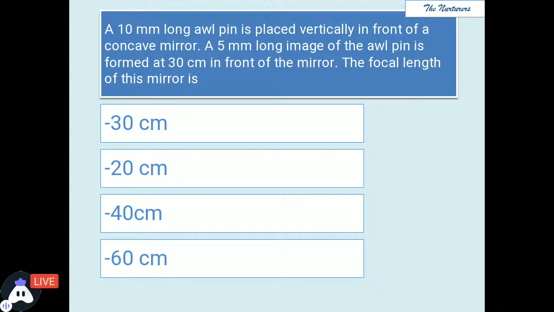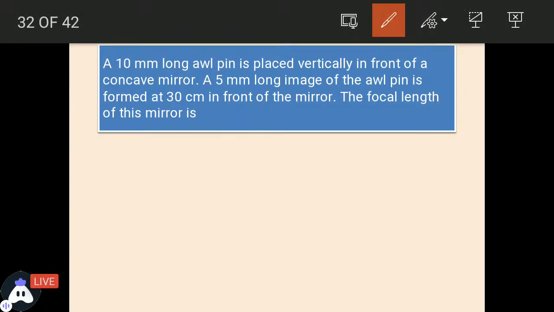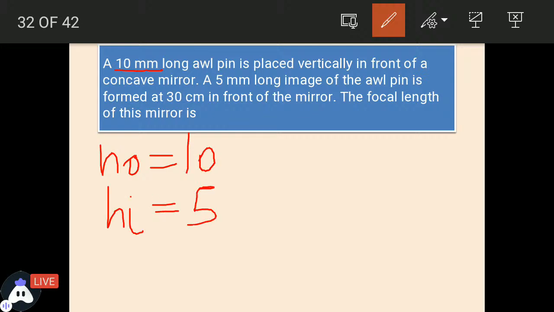See, in this particular question, a 10 millimeter long pin. So 10 millimeter is the height of object. And the height of image is 5 millimeter. So it is obvious that the size has been reduced. And from this, if I try to find the magnification, we know it is height of image upon height of object.